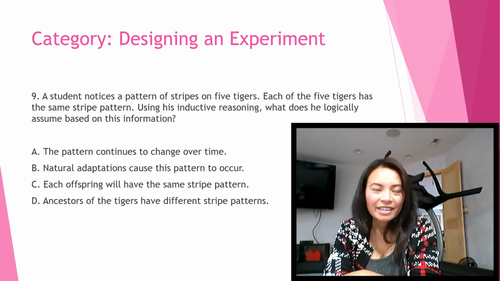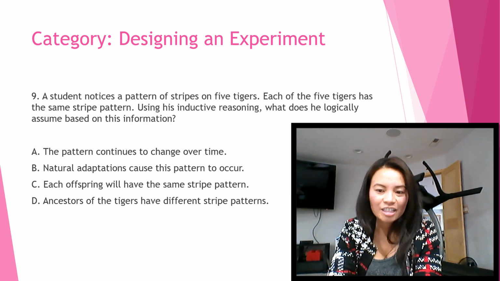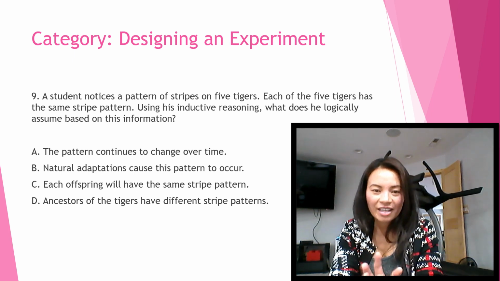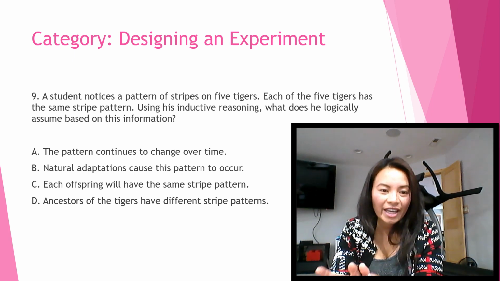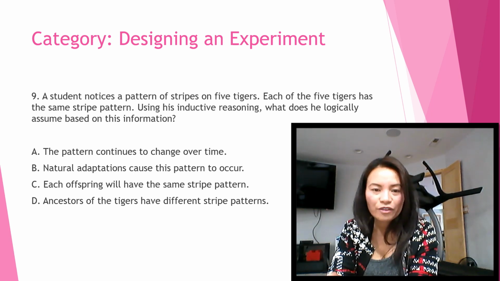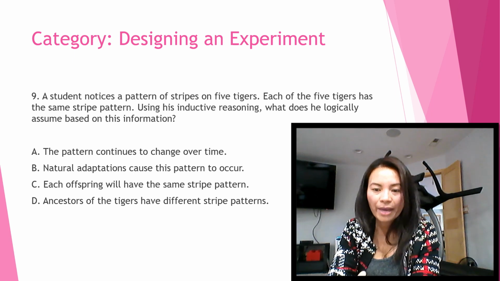Okay, number 9. This category is under designing an experiment, so application of science knowledge. A student notices a pattern of stripes on 5 tigers. Each of the 5 tigers has the same stripe pattern. Using his inductive reasoning, what does he logically assume based on this information? A. The pattern continues to change over time. B. Natural adaptations cause this pattern to occur. C. Each offspring will have the same stripe pattern. Or D. Ancestors of the tigers have different stripe patterns.